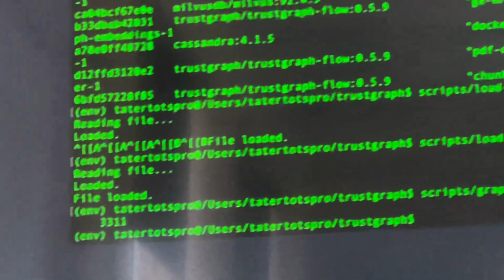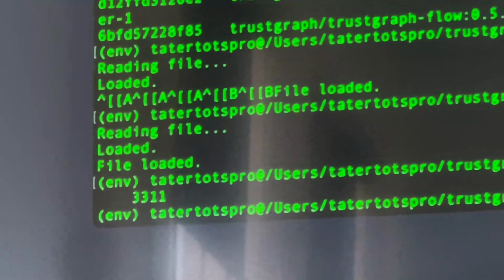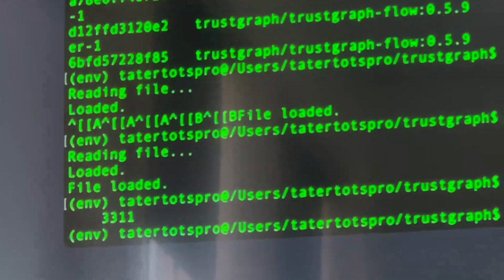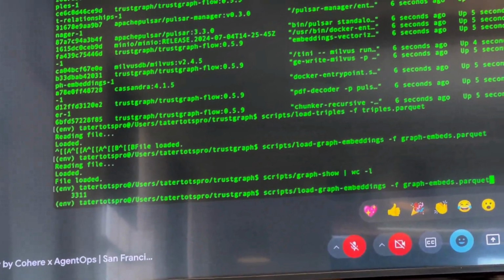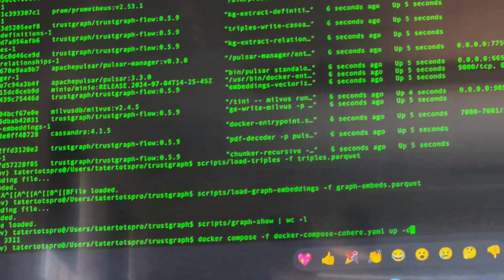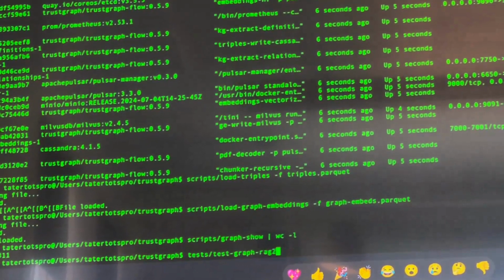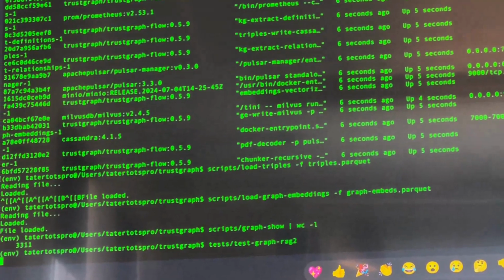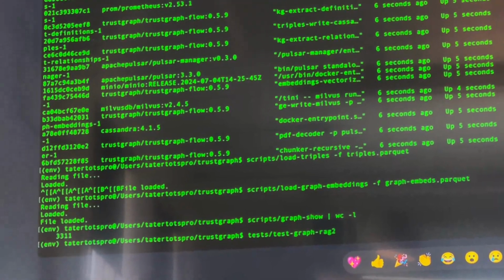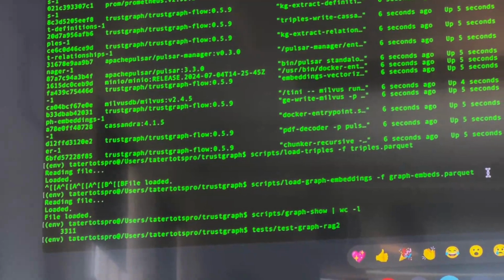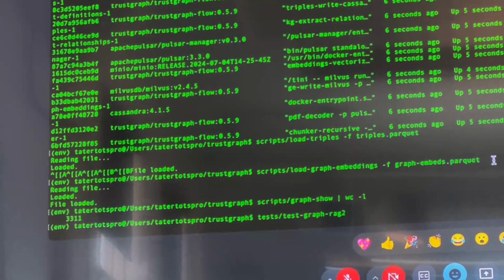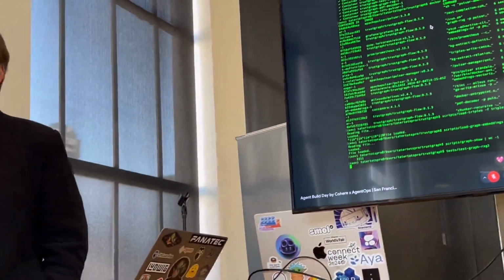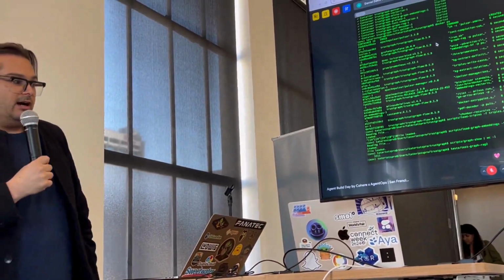This particular extraction for this 20-page document had actually extracted 3,311 RDF triples, which is a really, really high number. Now I'm going to run, and again, I can change all this stuff and show it to you later, but I'm just zipping through all this for time. This is actually running a RAG query based on that graph, which is asking the simple question, give me 20 key points from this paper about Leo 6. And I think I actually said, give me 20 key points about how the researchers led to the discovery of Leo 6.